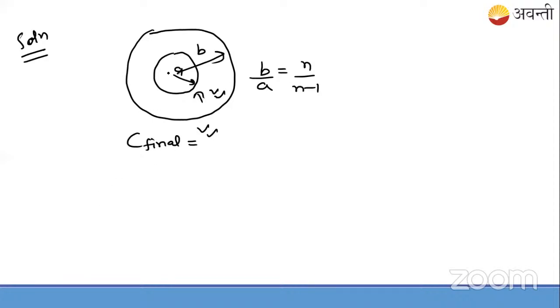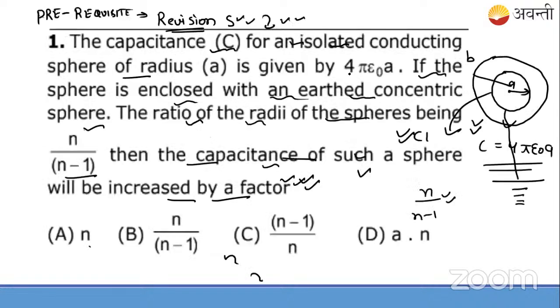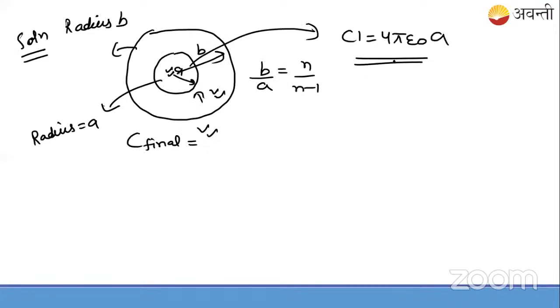So think like this. This is an inner sphere which is having the radius, how much? Today is just a numerical session, so we'll be slow. The inner radius is equal to A. And this is the outer sphere which is having the radius equal to B. And the inner sphere is having the capacitance equal to, we know this by the formula, it's already given in the numerical, 4 pi epsilon naught A. So this is the capacitance of the capacitor having the radius A.